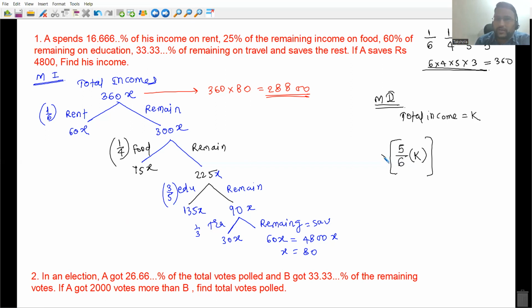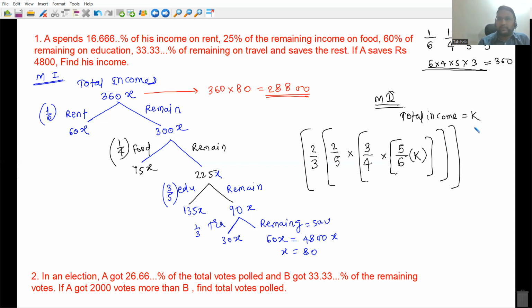Of whatever is left, I will spend 25%, everyone. 25% of it means 1/4 I will spend. After spending 1/4, how much is remaining? Out of 4, I spent 1, so out of 4, 3 is remaining. This much is remaining, everyone. Of this I will spend 60%, 3/5, so 2/5 will be left. This is the remaining stuff. Of this I will spend 1/3, so 2/3 will be left. This is the remaining stuff, everyone.